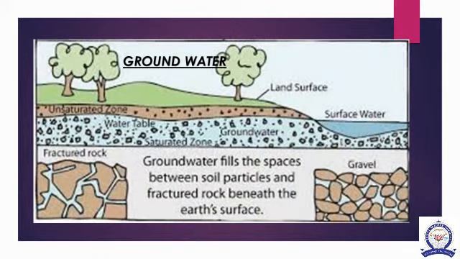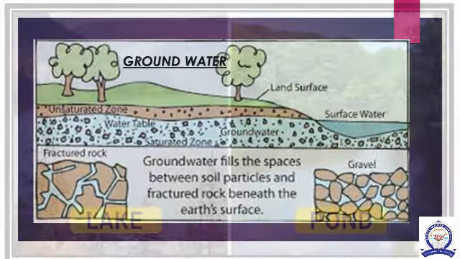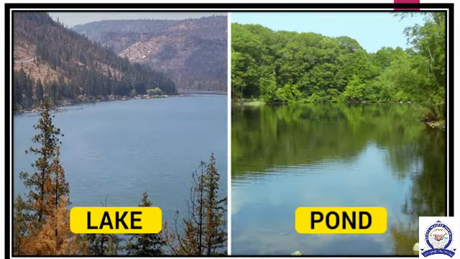Next, groundwater. Much of the rain that falls seeps into the ground. This is called groundwater. Ponds and lakes. An area of water surrounded by land is called a pond. A lake is bigger than a pond. Rainwater collects in ponds and lakes.